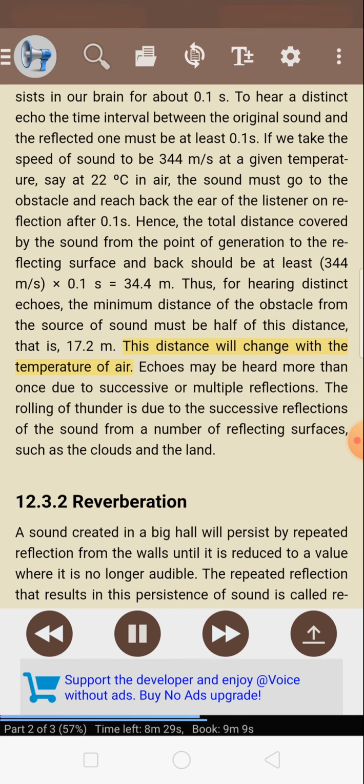This distance will change with the temperature of air. Echoes may be heard more than once due to successive or multiple reflections. The rolling of thunder is due to the successive reflections of the sound from a number of reflecting surfaces, such as the clouds and the land.